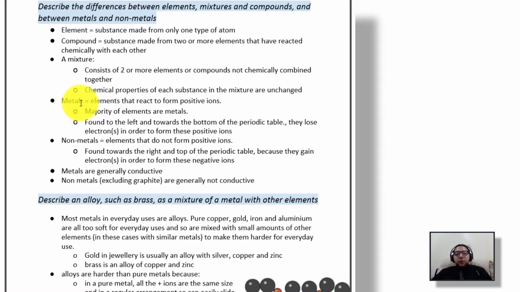We have metals, which are elements that react to form a positive ion, and we have non-metals, which are elements that don't form a positive ion. So these metals and non-metals react differently in a chemical reaction. Metals are going to lose electrons in order to change into a positive ion, and non-metals are going to change into a negative ion because they tend to gain electrons.